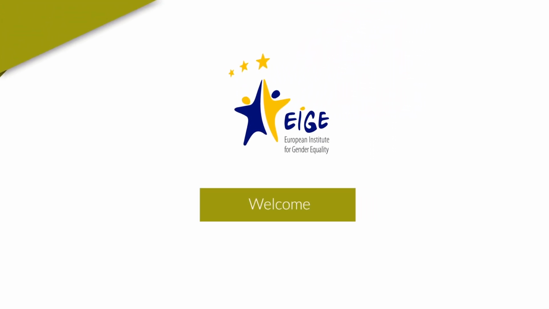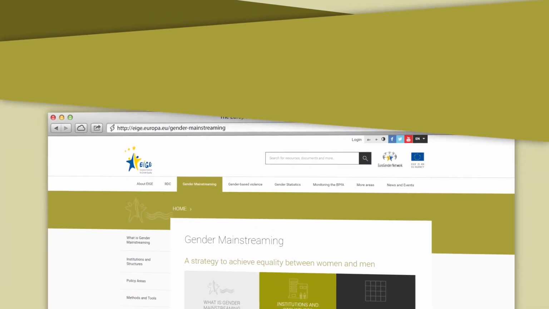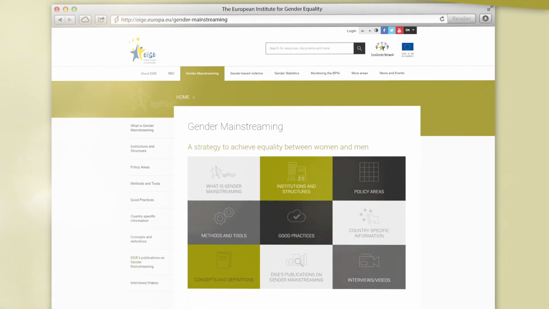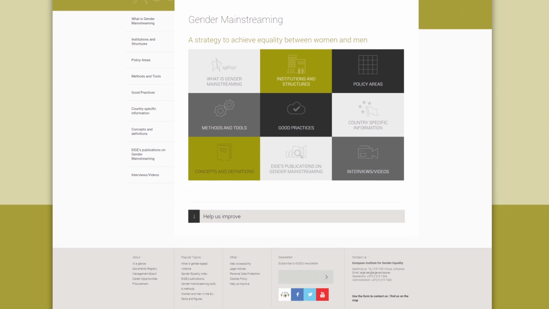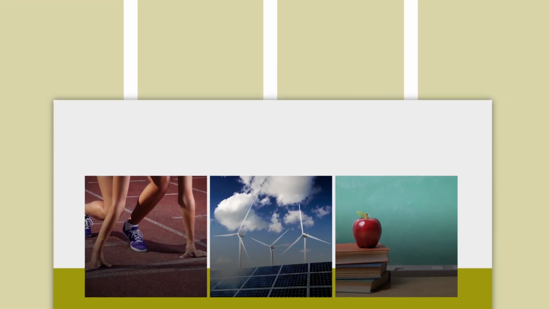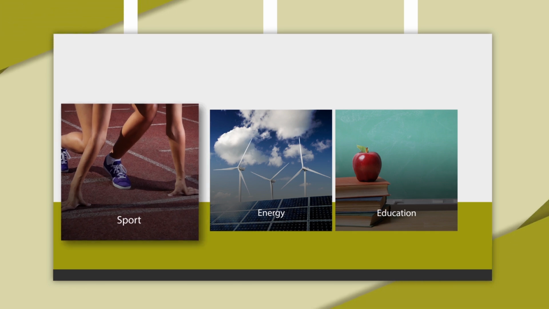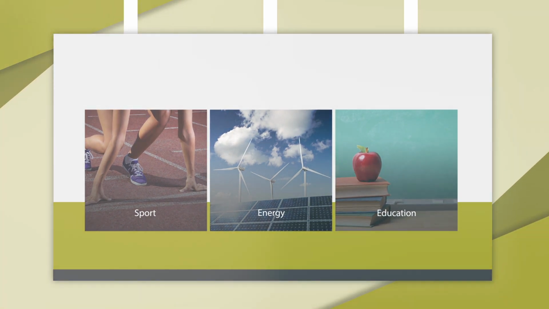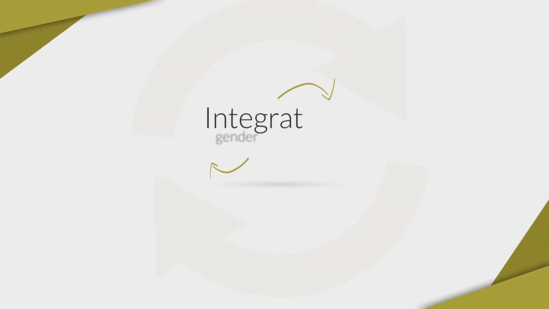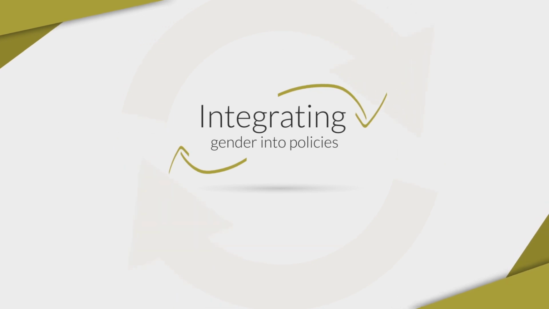Welcome to AGA's gender mainstreaming platform that will help policymakers integrate a gender perspective into their work. Gender mainstreaming brings a gender perspective into each phase of policy development, whether it be in sport, energy, or education. When integrating gender into policies, it is essential to take into account two main dimensions.